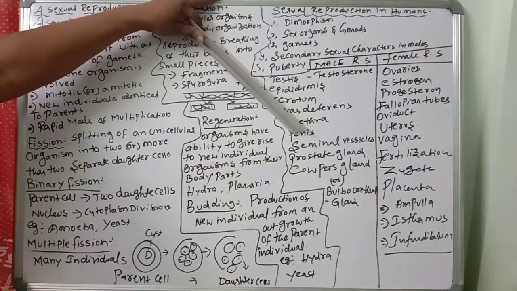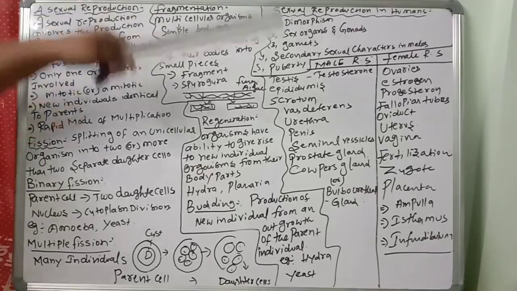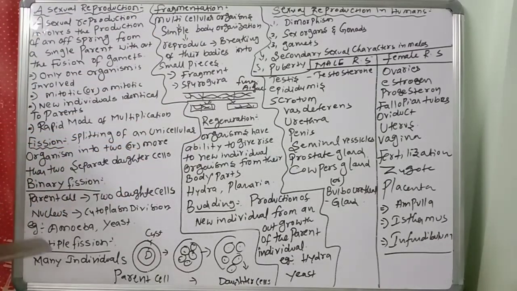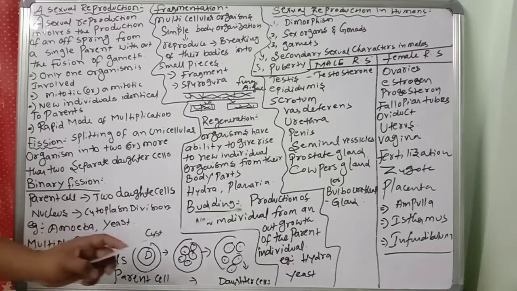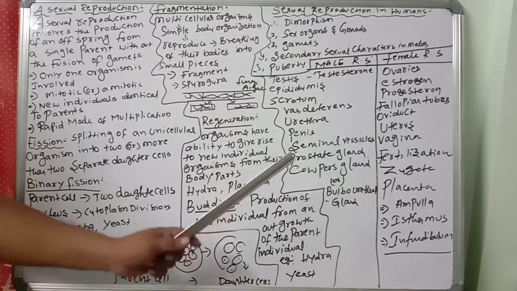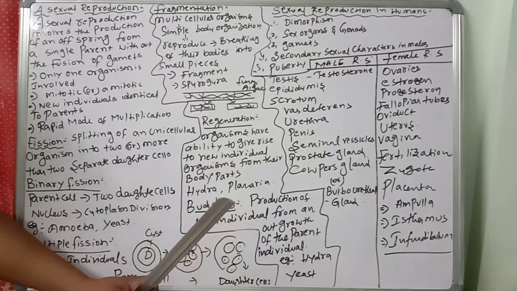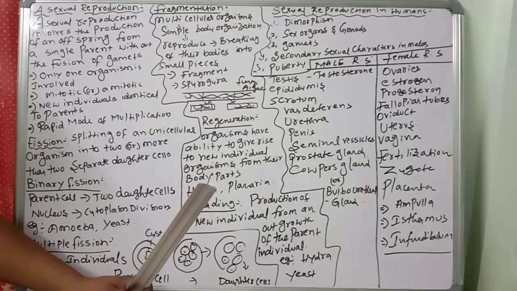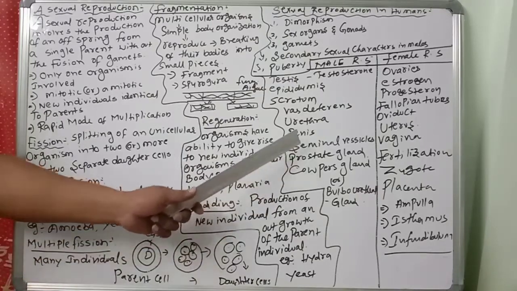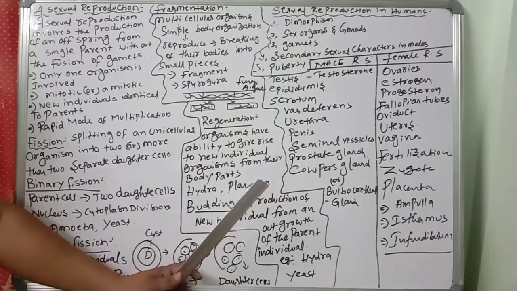Such kind of parts will also be there in the male reproductive system, especially male gametes. Next, reproductive glands. What are the reproductive glands? Seminal vesicles, prostate gland, and Cowper's glands. The function of the seminal vesicle is to store sperms and to produce a viscous fluid, which stimulates the uterine contraction to help the sperm move toward the female reproductive tract. So the seminal vesicle secretion is helpful for the movement of sperms.